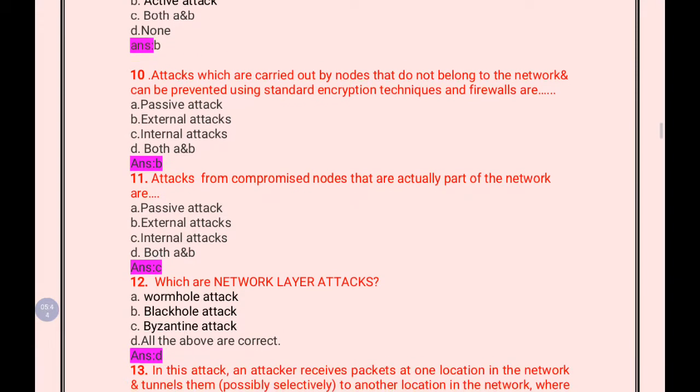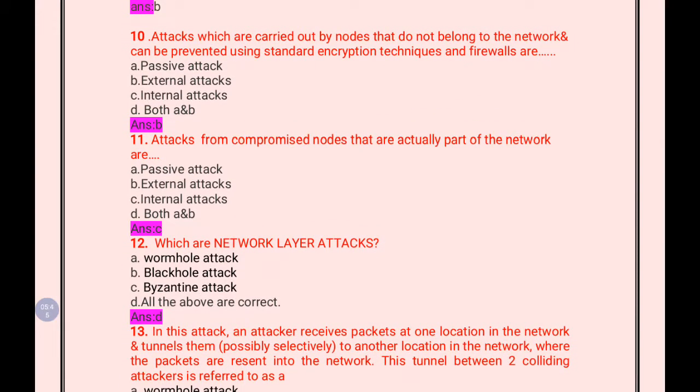Next question. Attacks from compromised nodes that are actually part of the network are nodes and that are part of the network. So these kind of attacks are known as internal attacks. So the answer is internal attacks. And which are network layer attacks?